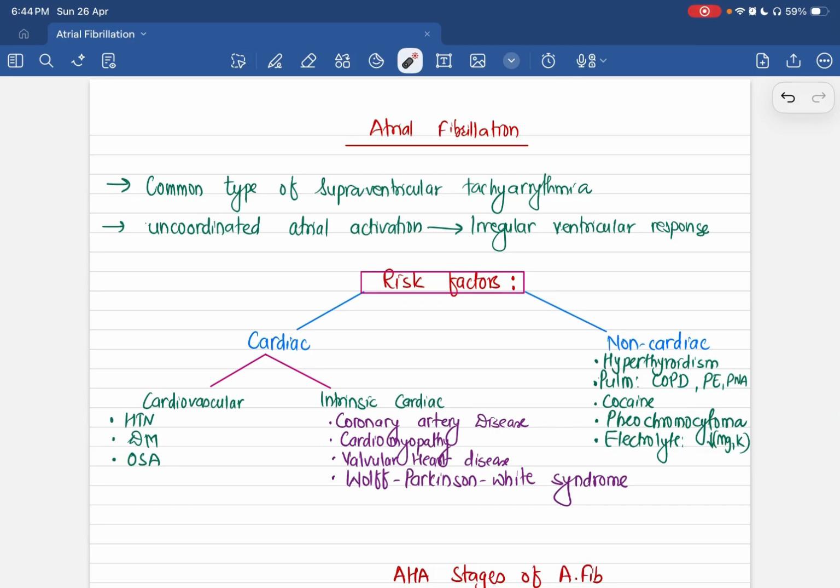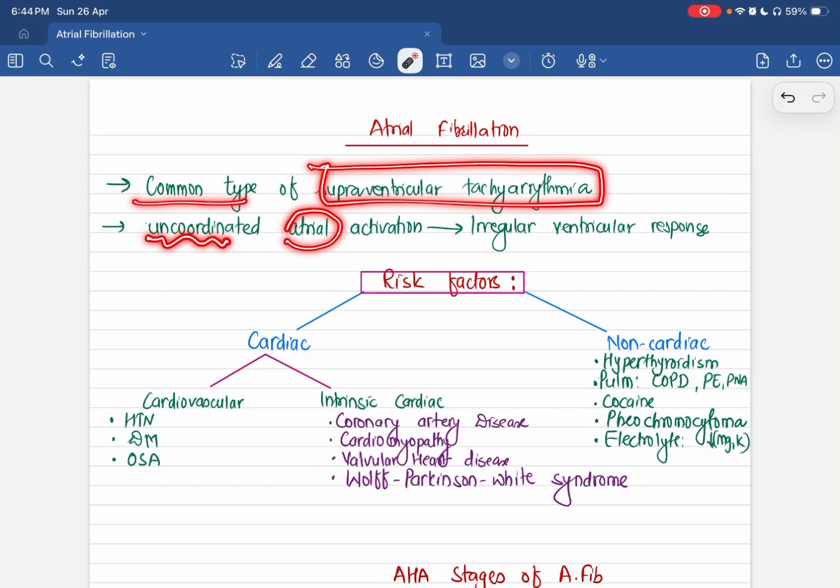Hello everyone. In this particular lecture, we are talking about atrial fibrillation. Atrial fibrillation is the most common type of supraventricular tachyarrhythmia. In atrial fibrillation, there is uncoordinated contraction or depolarization of the atria, which is not sustained enough to produce any significant cardiac output, and that leads to an irregular ventricular response.